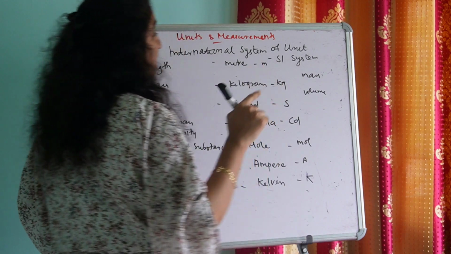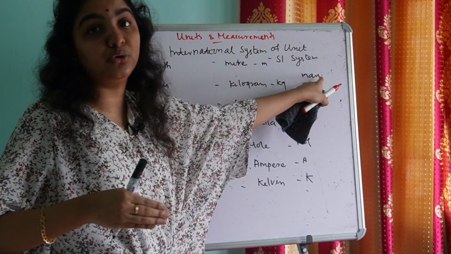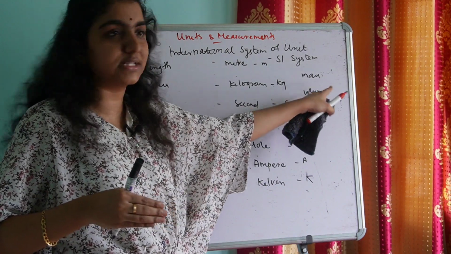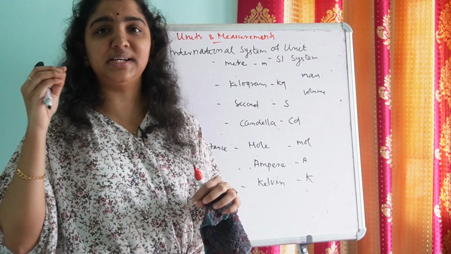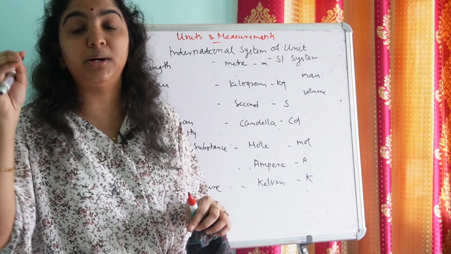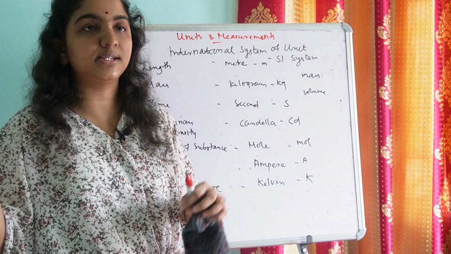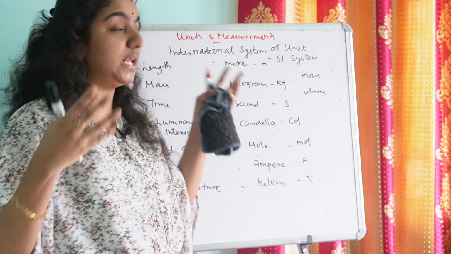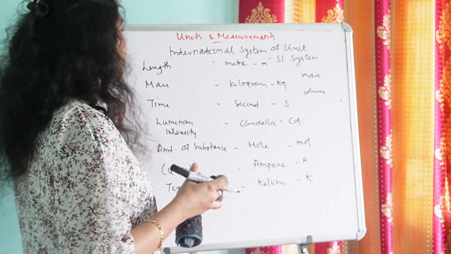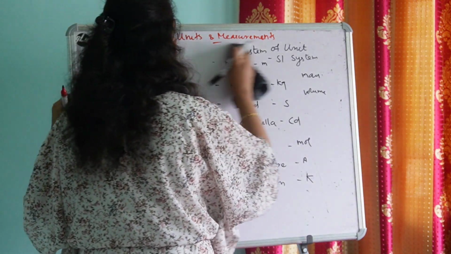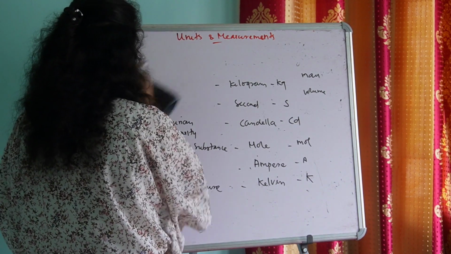So to find the SI unit of density, we should use the SI unit of mass and the SI unit of volume. If they have not mentioned any particular system, you can choose any unit as your own. Is it clear?